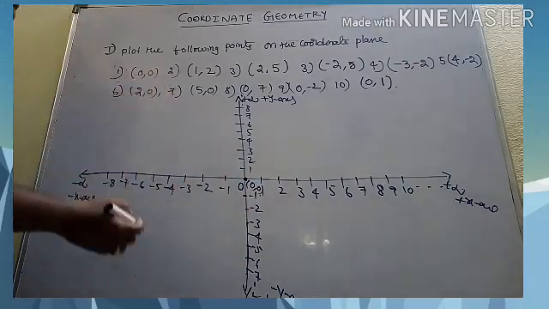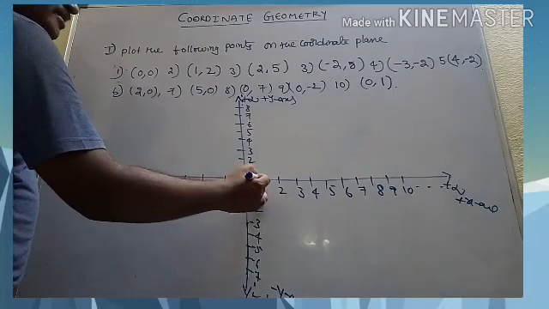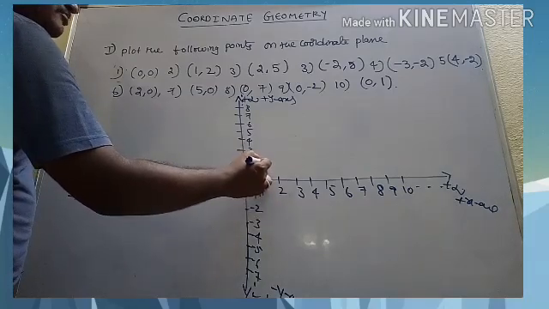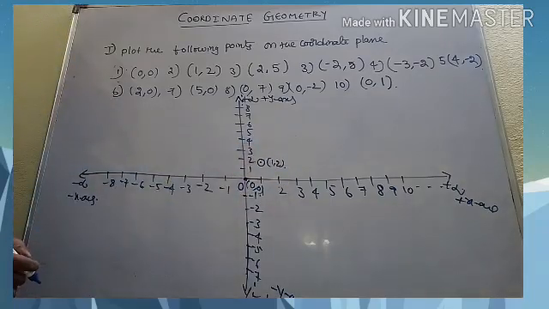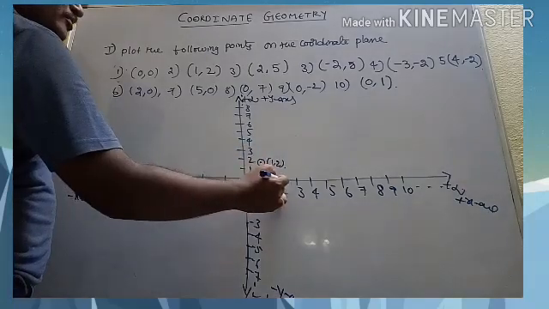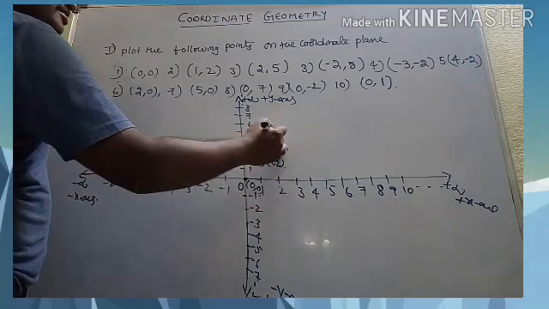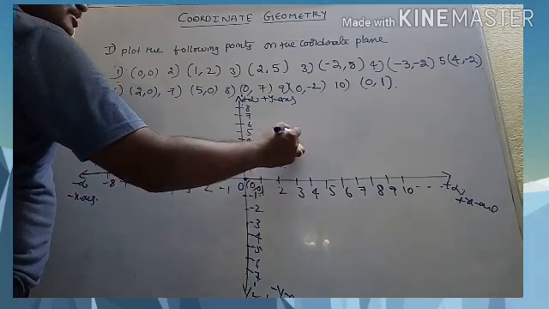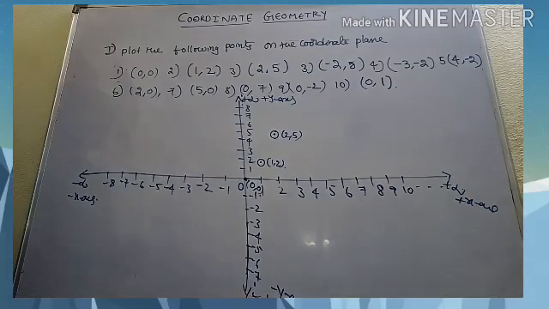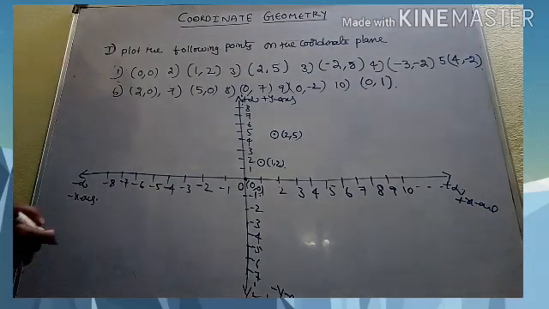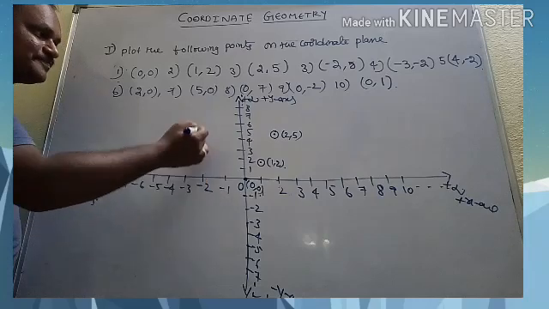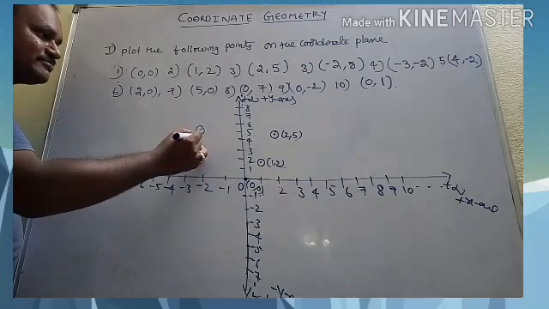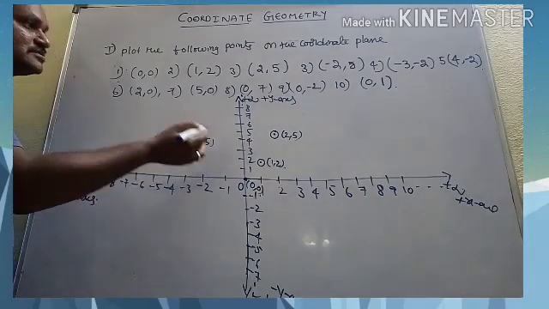Now the second one, (1, 2). The x value is 1 and the y value is 2. This is (1, 2), like this. Next, (2, 5). The x value is 2, you take horizontally 2, and the y value is 5, like this. This is (2, 5). Next, (-2, 5). The x value here is -2 and the y value is 5. You take it here like this. This is (-2, 5).